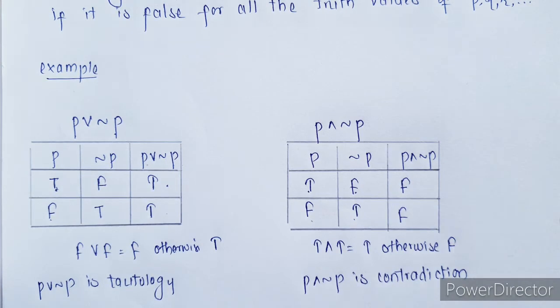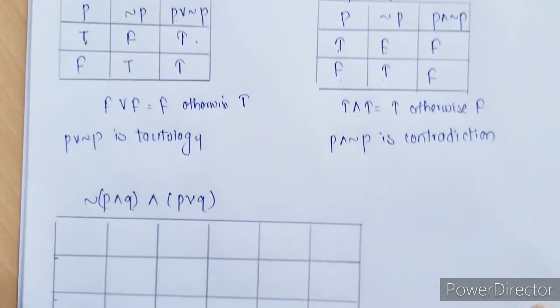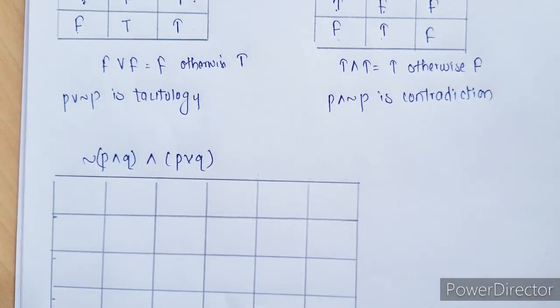Okay, so if in your final statement, that compound statement or proposition, all the values are true, then it is called a tautology. If all the values are false, it is called a contradiction. If you are getting mixed values, like true as well as false, then in such cases it is neither tautology nor contradiction.